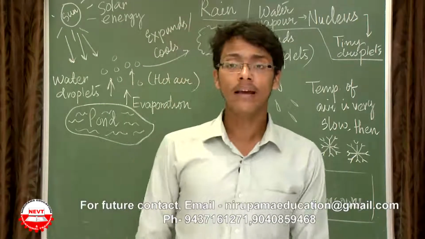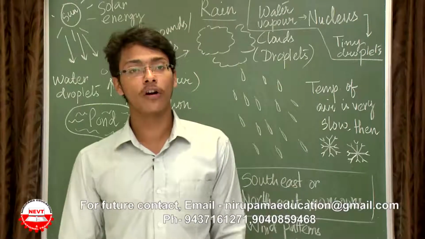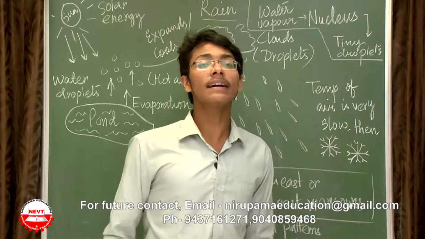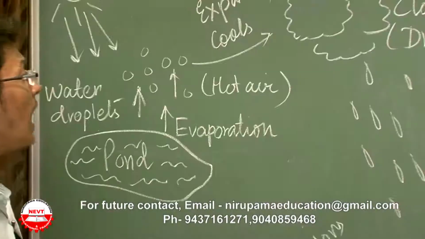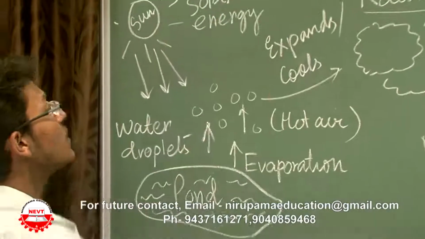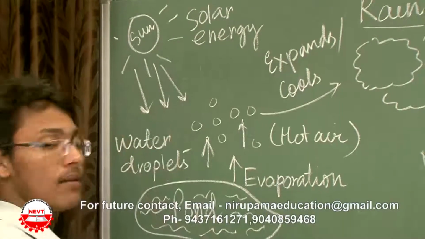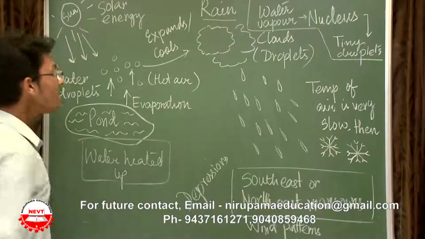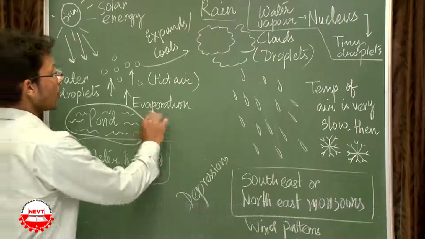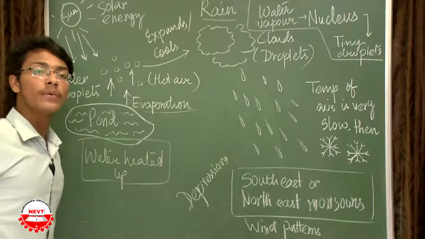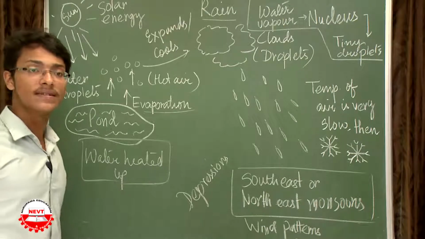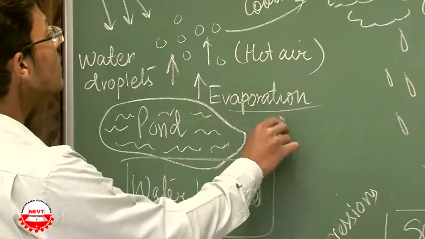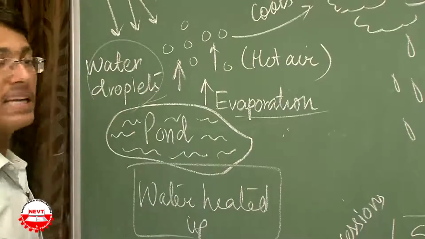No, not really. The cycle starts from any water body from where the rainfall begins. Say I consider a pond. Here is a pond and there is constant solar energy during daytime coming from the sun. Definitely the water will be heated up. The water when gets heated up, it evaporates. And you have all learned in chapter 1 that evaporation is the process where liquid gets converted to gas. So evaporation causes formation of water droplets.